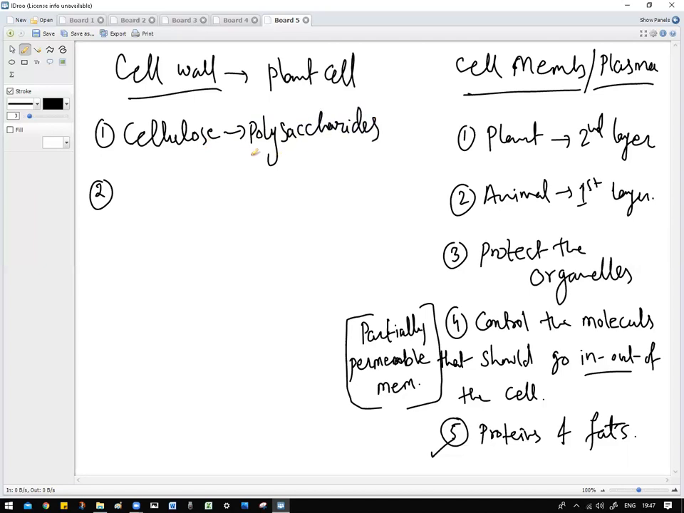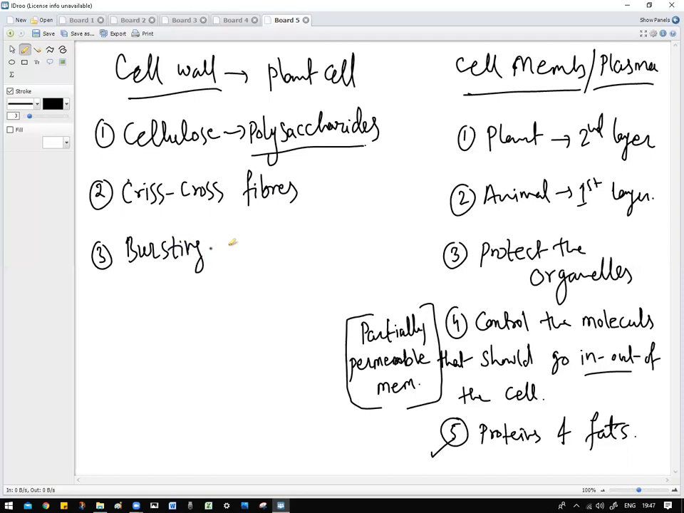In polysaccharides, disaccharides. You will learn more in the biomolecules topic, the fourth topic. So this is about the cellulose. Cell wall is made up of the cellulose. Cellulose are nothing but the polysaccharides. They are like fibers, crisscross fibers, which actually protect the cell from bursting.